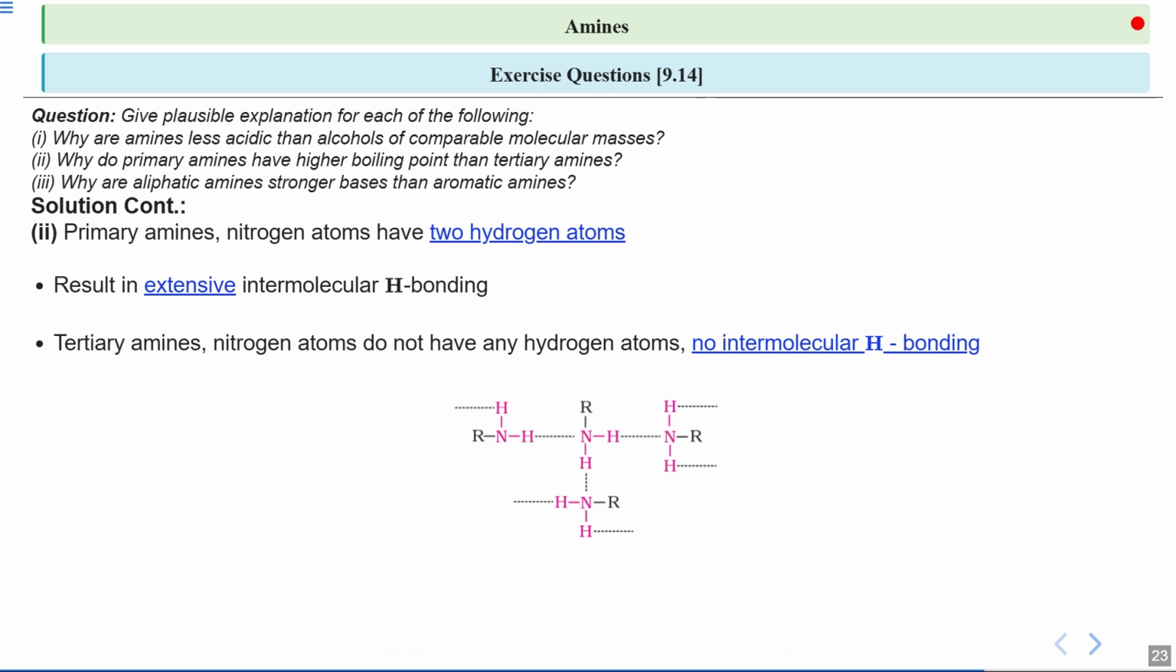Okay. So here you can see the hydrogen bonding in primary amine, where we have 2 hydrogens which are available for the hydrogen bonding. Okay.